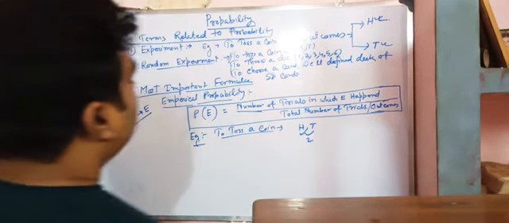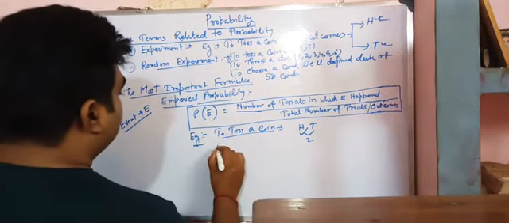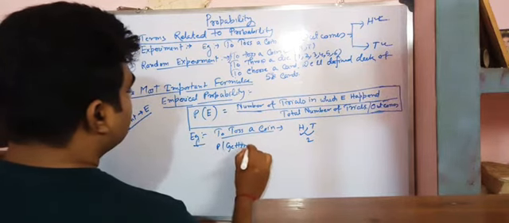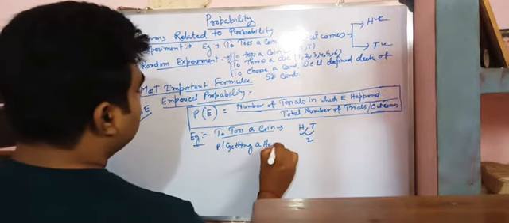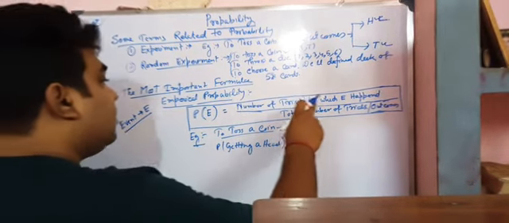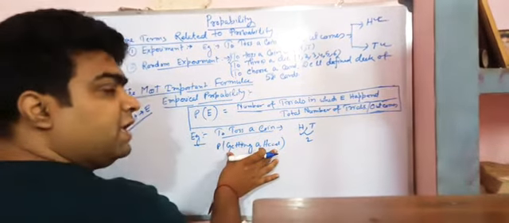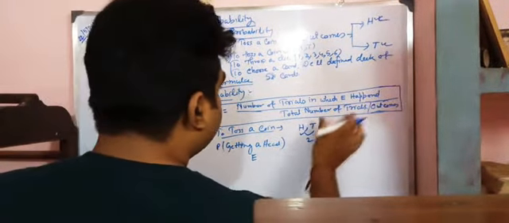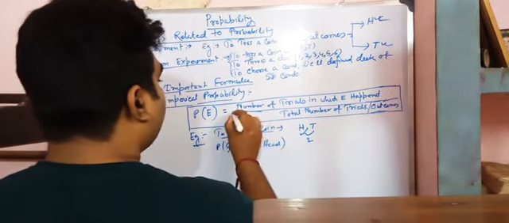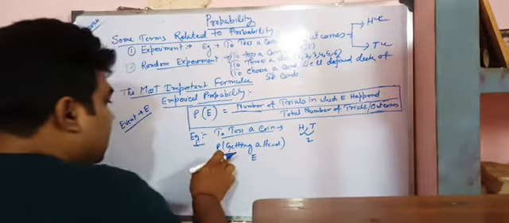Okay, and if we have to find the probability of getting a head, this is my E, getting a head. Now the number of trials or outcomes in which E happened.